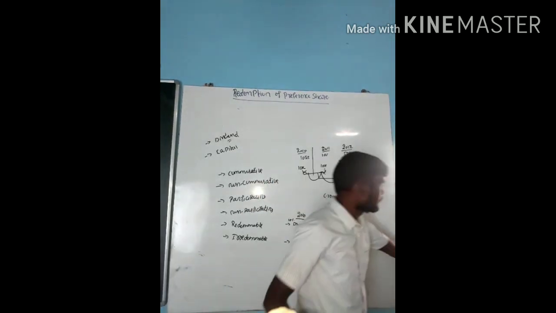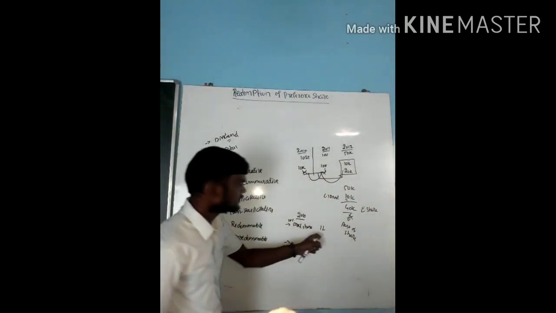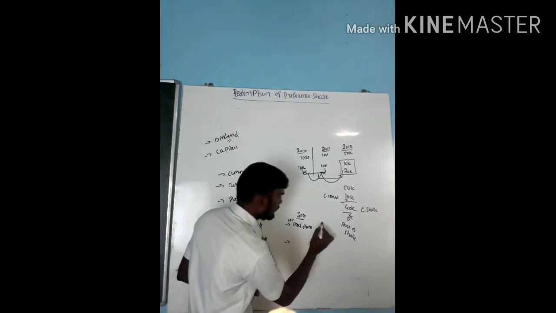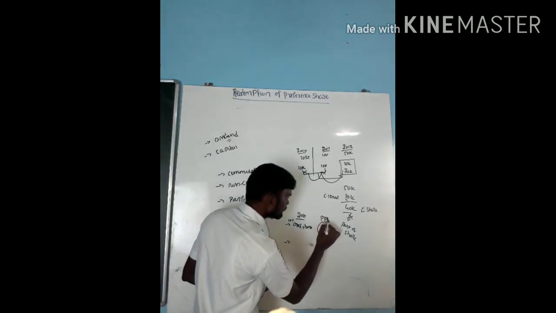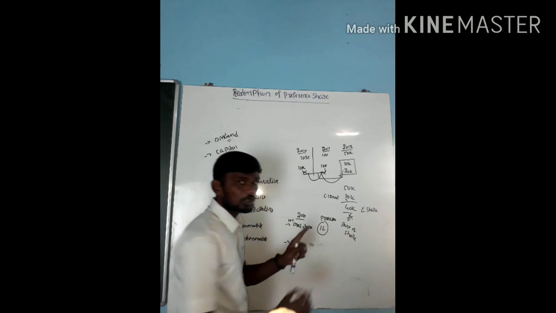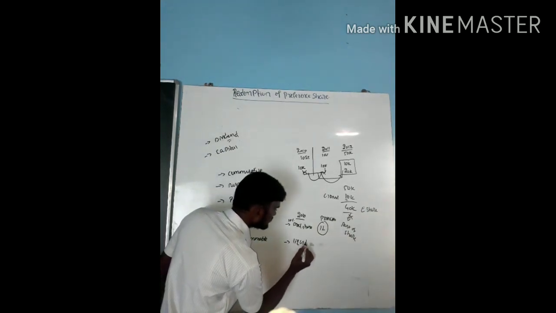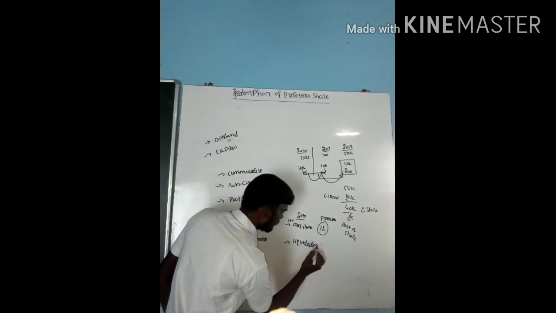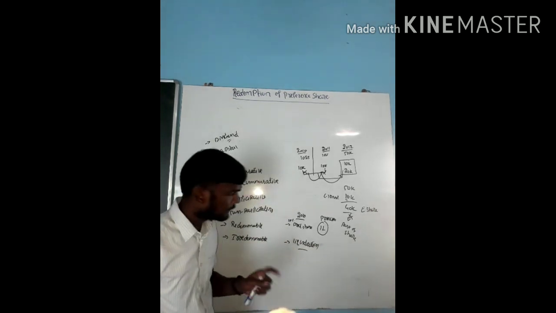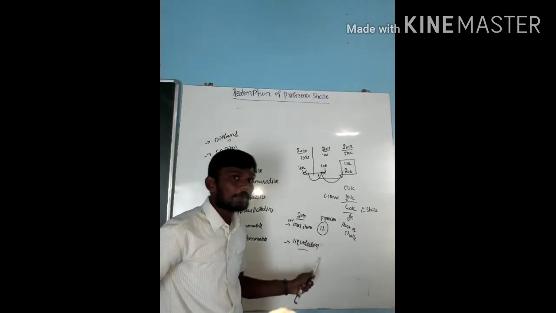I am going to repay this amount of rupees 1 lakh, the principal amount, only at the time of liquidation of the company.